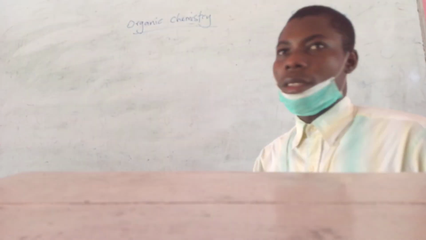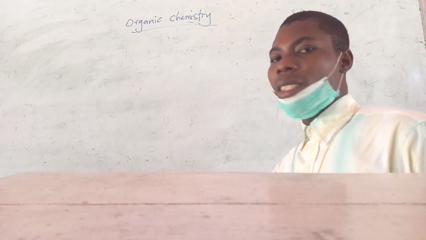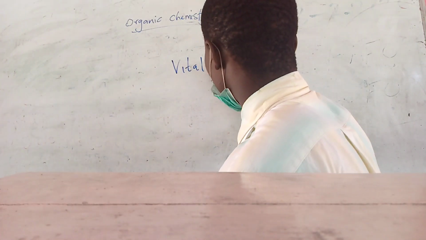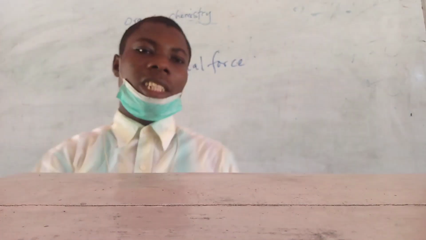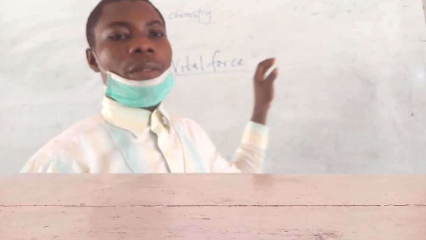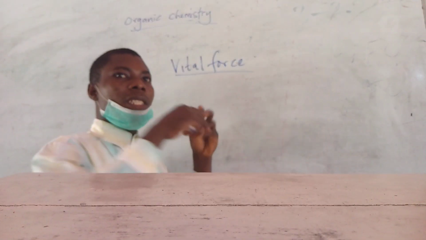In this tutorial video, we are going to learn about the introduction to organic chemistry. Organic chemistry in the past was regarded to be the aspect of chemistry that deals with compounds that can be seen in the human body or in a living system. So therefore, they call it vital force. The aspect of chemistry that deals with vital force. This vital force is believed to be in every living system.